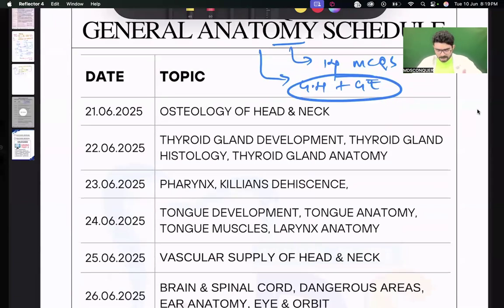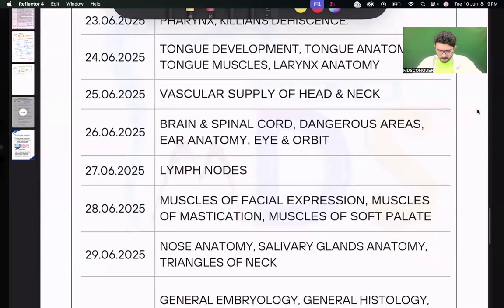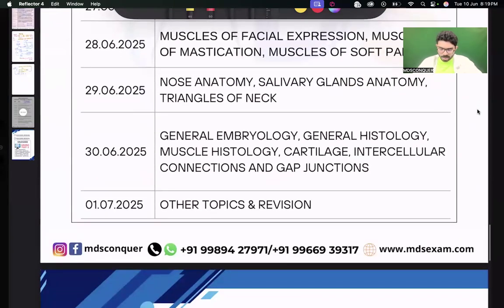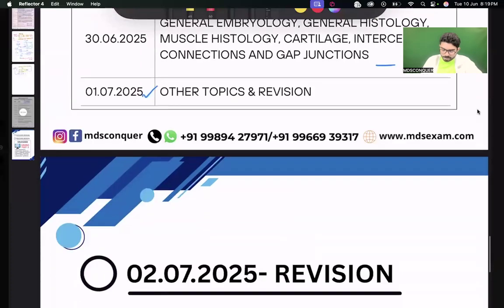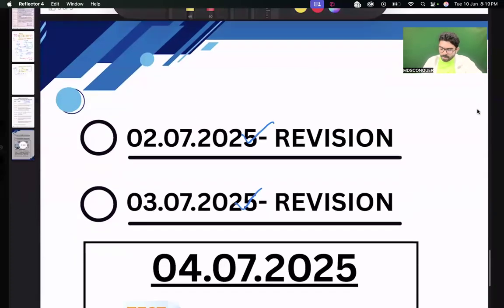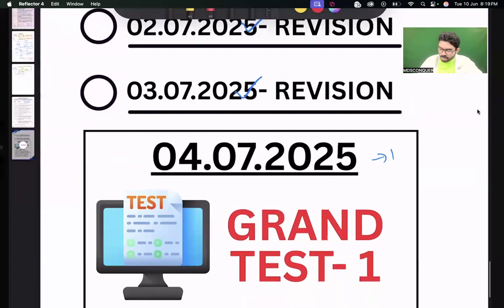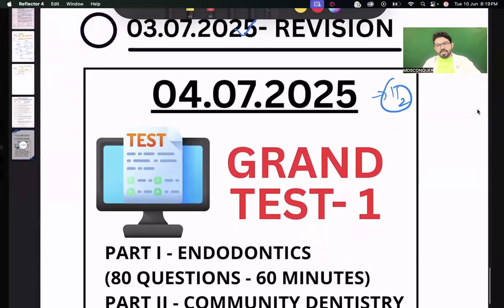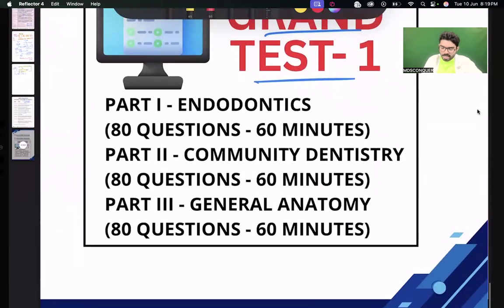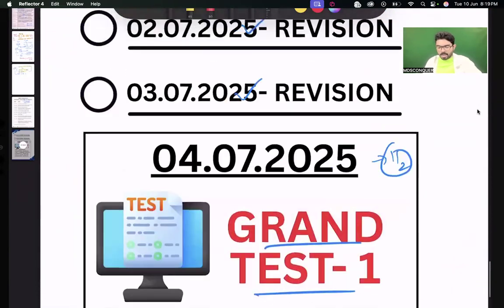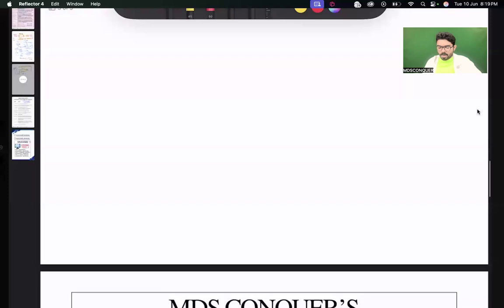And these are the topics which I have listed for you. I have given a schedule which ends at 30th. So from 1st, 2nd, and 3rd, you are going to do revision. 4th also you can do revision half a day, and 4th afternoon you can give examination. That is your grand exam. That includes endo, community, general anatomy. And the sourcing is also the same.